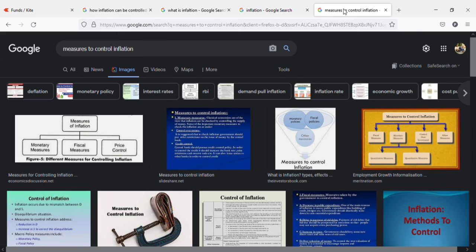So this is how we have to analyze markets and everything. So this is what inflation is, what the measures are to take control of inflation, and how the market behaves for rate hikes and inflation and all those things.